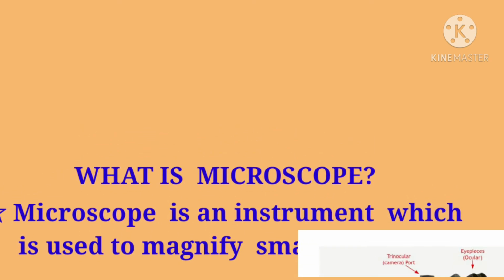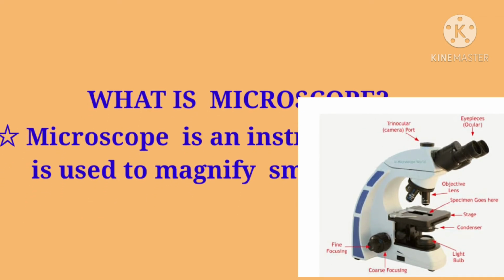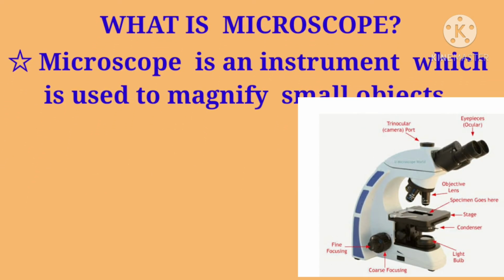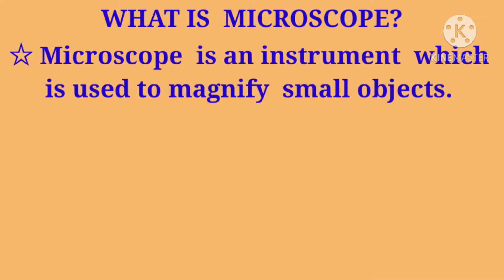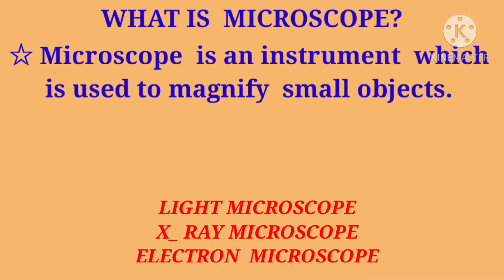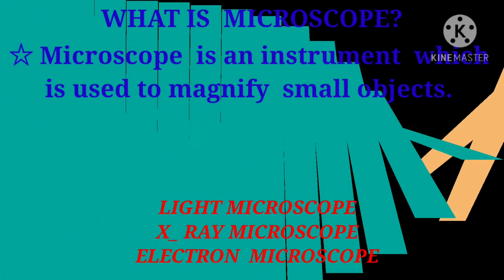Might be some question comes in your mind, what is the instrument that is used to observe these small or tiny organisms? So that is a microscope. So what is a microscope? A microscope is an instrument which is used to magnify small objects, and there are various types of microscopes like light microscope, x-ray microscope, electron microscope. In light microscope there is simple microscope and compound microscope.